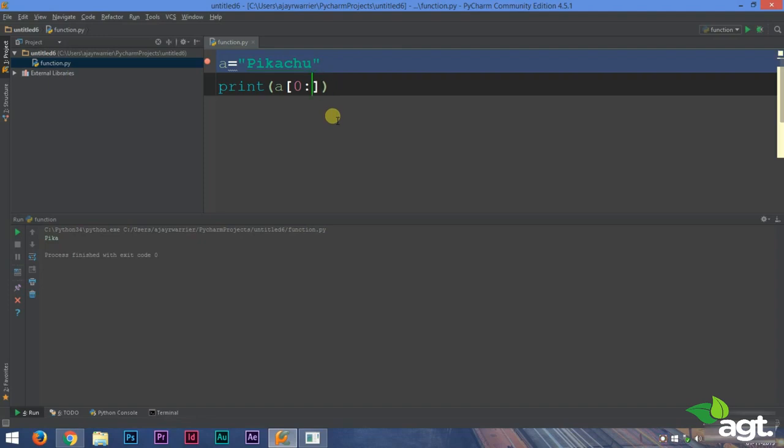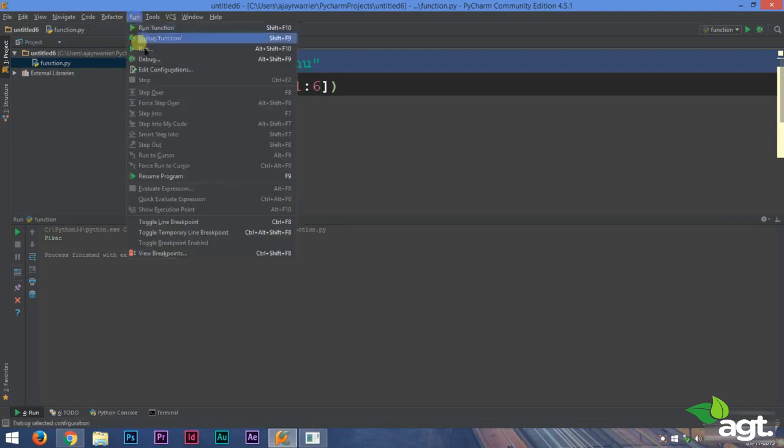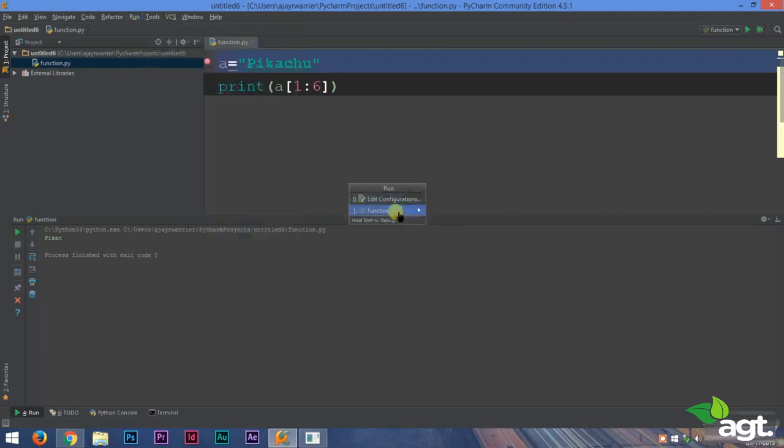Now if you wanted the first 5, 0 colon 5. We'll run this, and we got Pika C. Very cool. Now what if you just don't want it to start from 0, you want it to start from 1? In that case, it is very simple. 1 colon, and whatever is the upper limit, let it be 6. Let's run this.